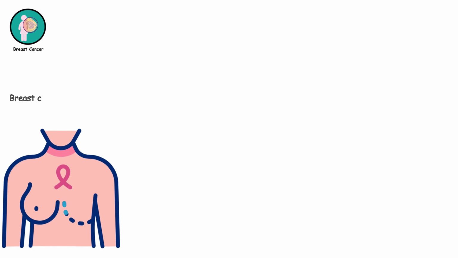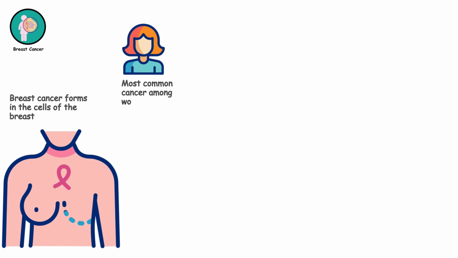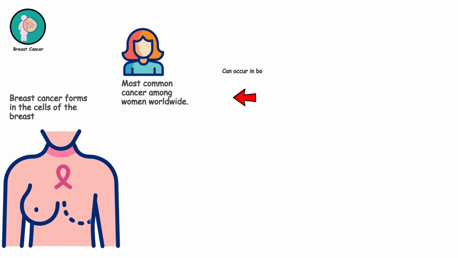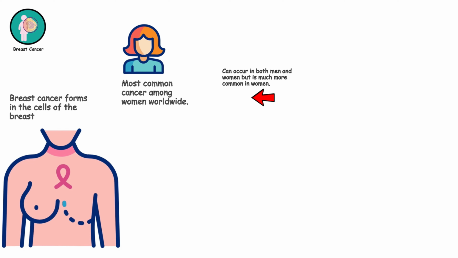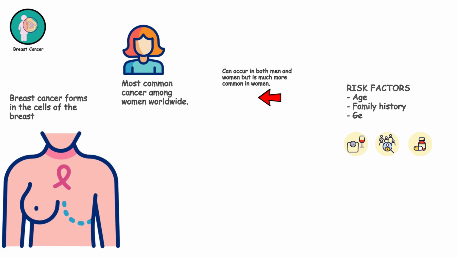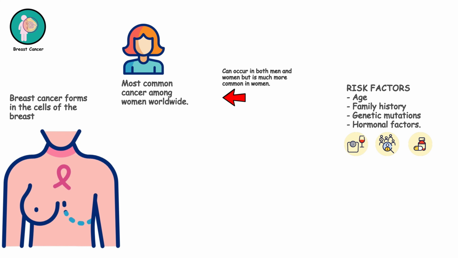Breast cancer. Breast cancer forms in the cells of the breast and is the most common cancer among women worldwide. It can occur in both men and women, but is much more common in women. Risk factors include age, family history, genetic mutations, and hormonal factors.